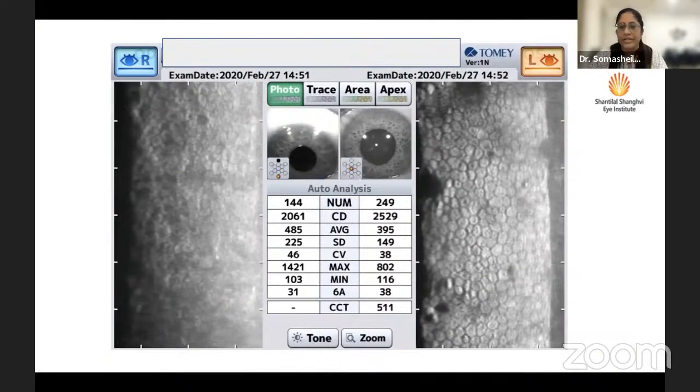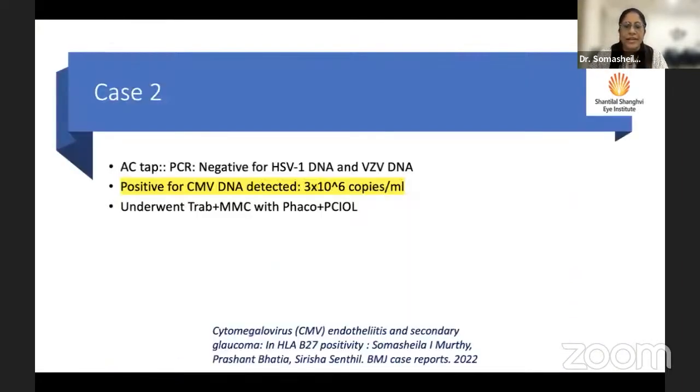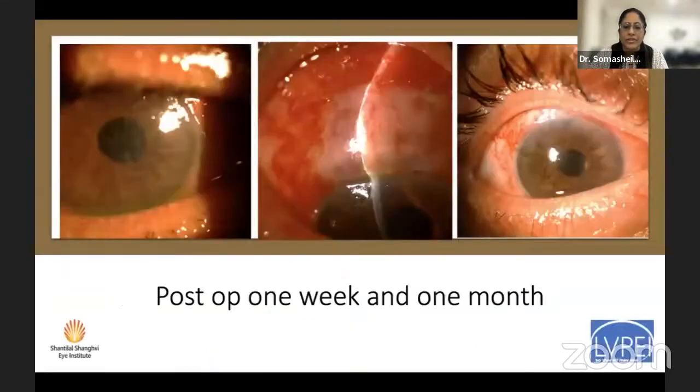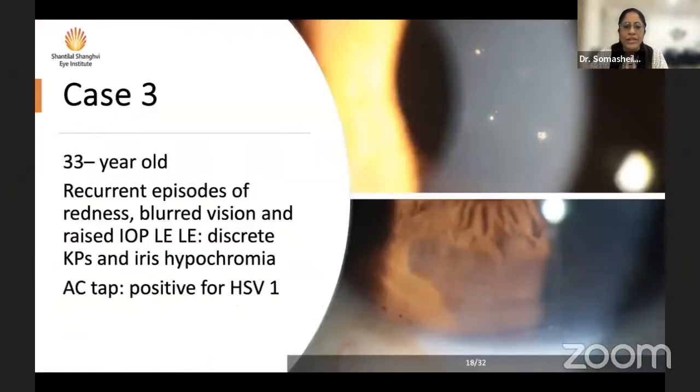He recently also visited us at the new center where I'm practicing, and he's doing fairly well. When we did his tap, when he first came to us, he had very high copies of CMV DNA detected, and he improved very well with oral valganciclovir. One interesting fact about this patient is that even after 4 years, although his vision is good and pressure is maintained, he still uses prednisolone eye drops once a week, he says, to keep the inflammation under control. And he says he's tried everything else, low dose steroids, and nothing else works. So he's a doctor to boot, so he's on this therapy. This is the initial 1 month pictures.